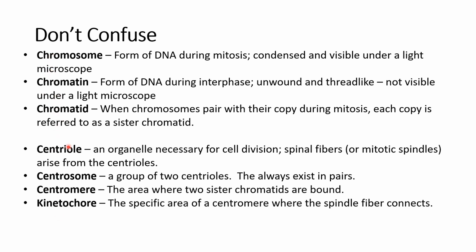Sometimes new terms start running together, so this is just a slide to be careful not to confuse some structures with other structures. I'll just run through these. Chromosome is the form of DNA during mitosis when it's condensed. Chromatin is the form of DNA during interphase when it's unwound and thread-like, whereas a chromatid is when a chromosome is paired with its copy during mitosis, and we call each pair a sister chromatid. So don't confuse these three, which are very similar to each other.